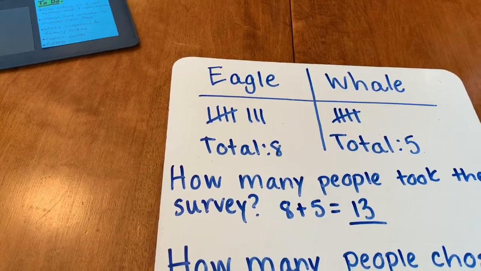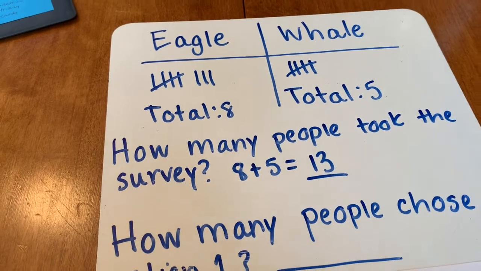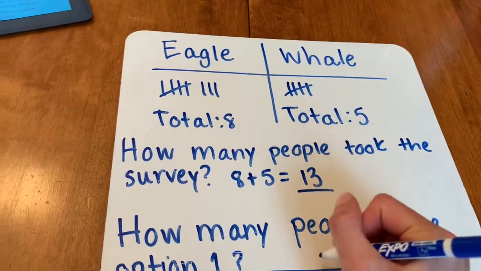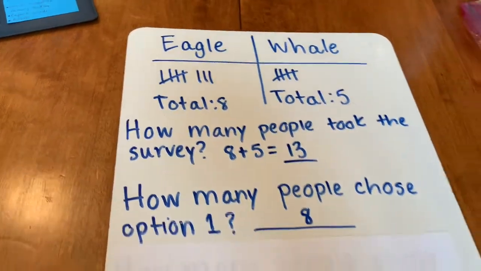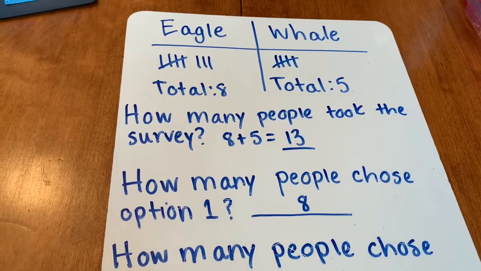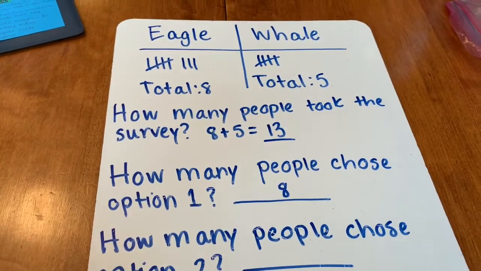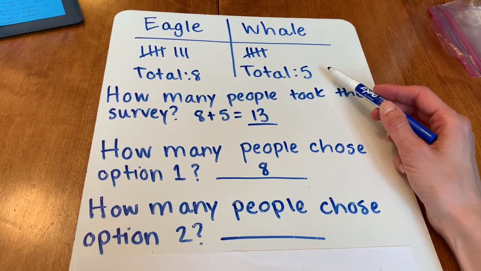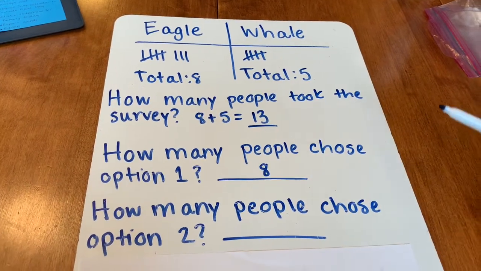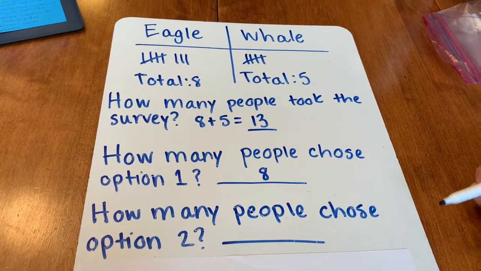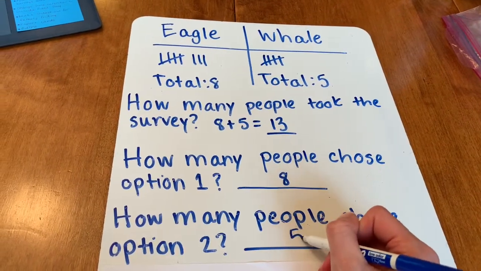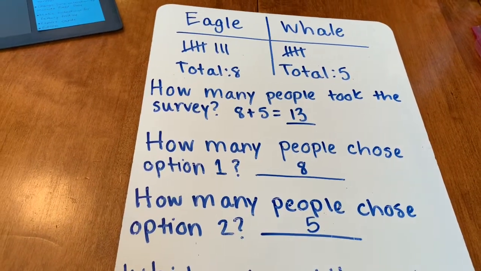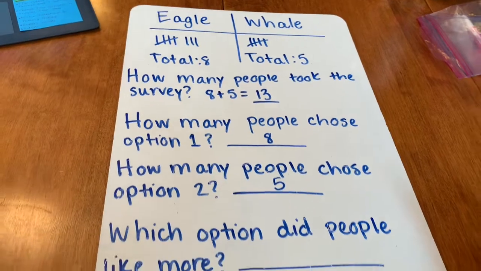So how many people chose option 1? Can you tell me? How many people chose option 1? You're right, 8 people. Now, how many people chose option 2? So option 2 for this survey is whale. How many people wanted to be a whale in 1C? You're right, 5 people.